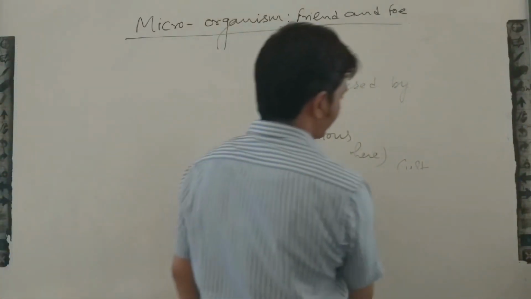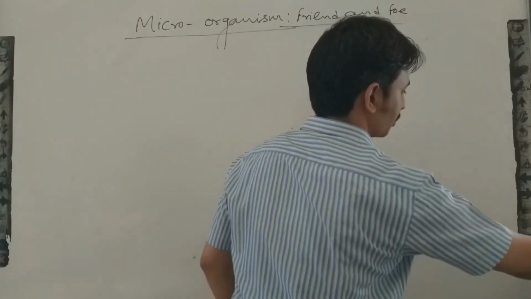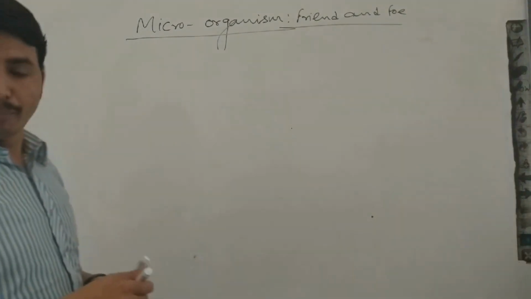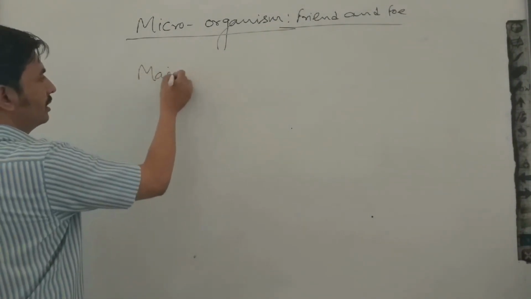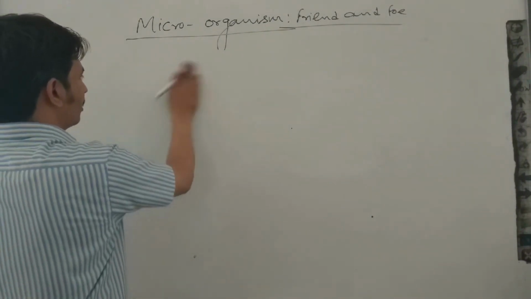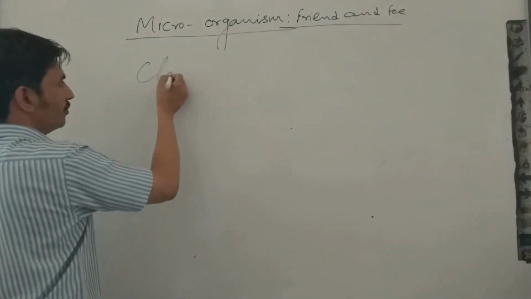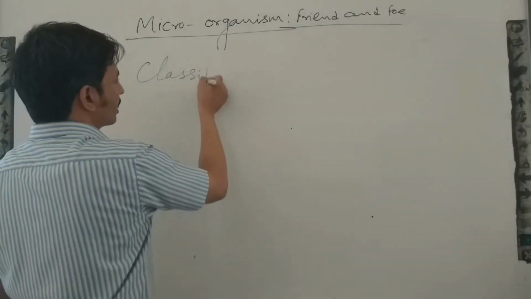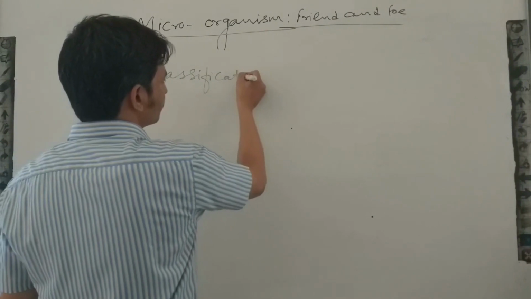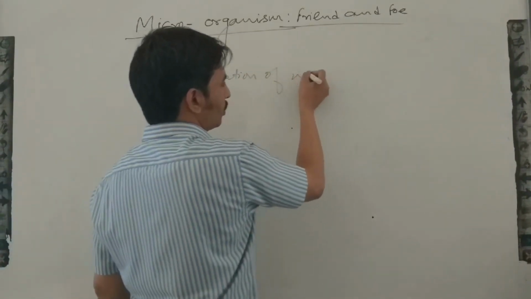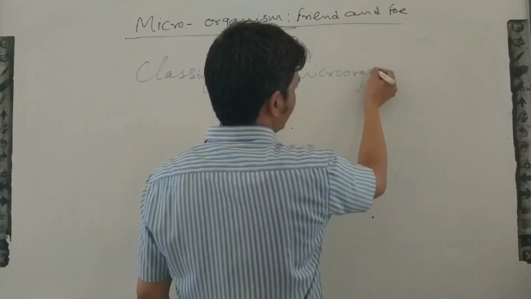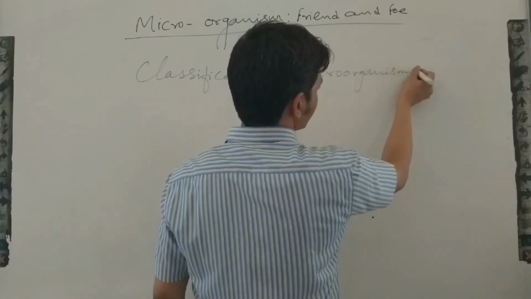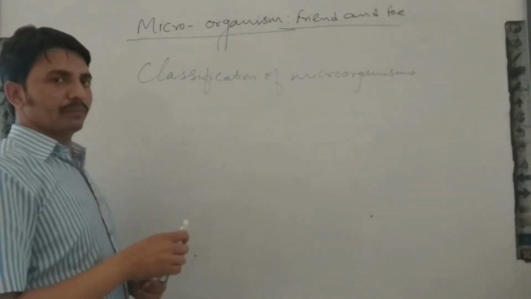Majorly, microorganisms are classified in 5 main groups. So how can we classify, or in how many groups can we classify microorganisms? Majorly we classify microorganisms in 5 main groups.